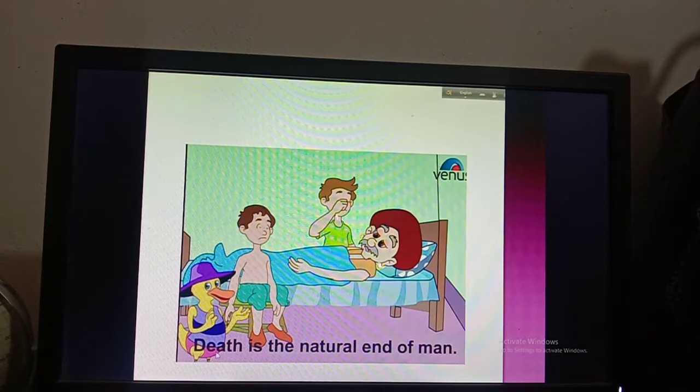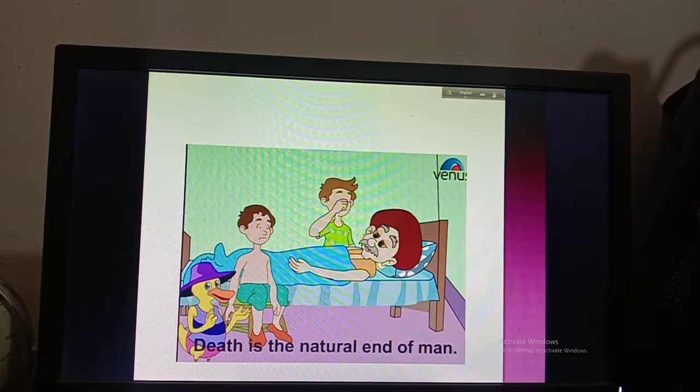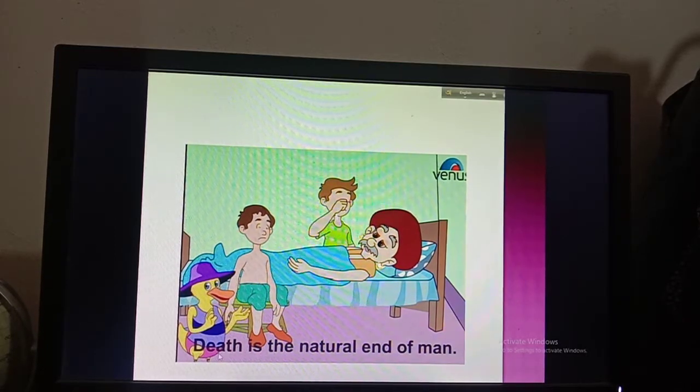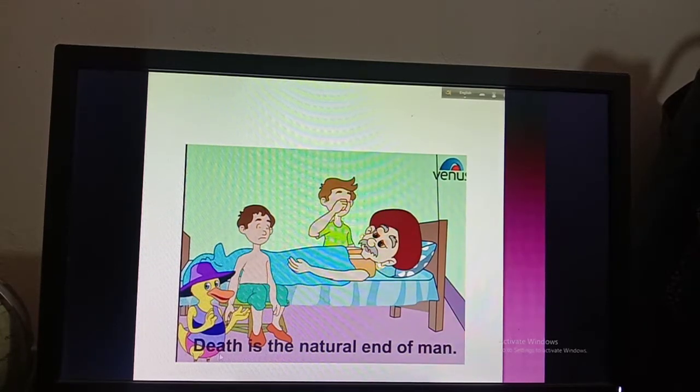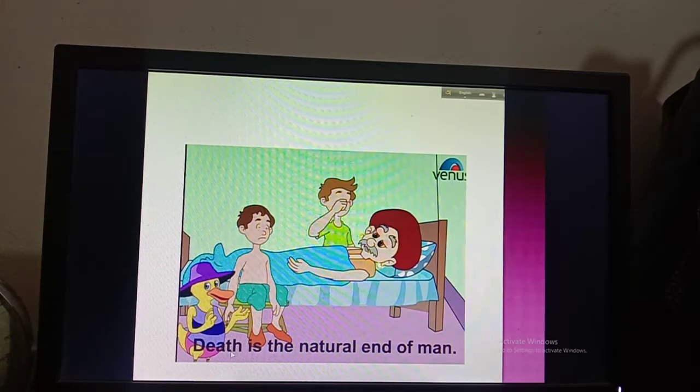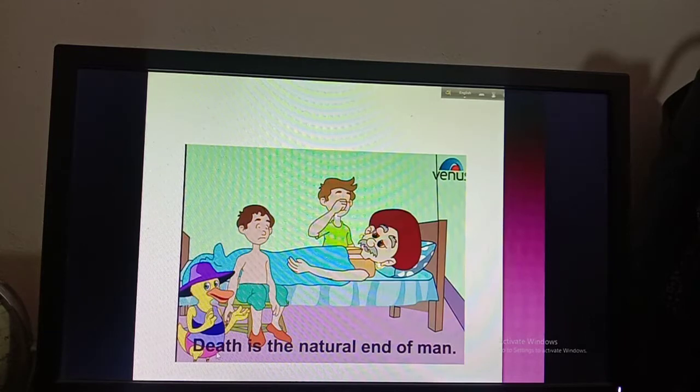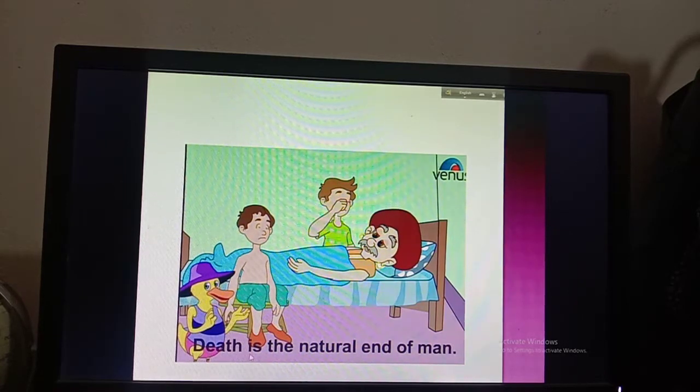So death, you can't touch, or you can't smell, or you can't see, but you have to feel that someone is dead. Okay, that's why death is the name of a feeling, or death is some condition, and we have given the name of the dying person's position, that is death. That means the state of someone or the condition of someone. That's why death is an abstract noun. Okay, so you have to feel this state. You have to give someone's dying position a name, that is death. That's why that is the abstract noun.